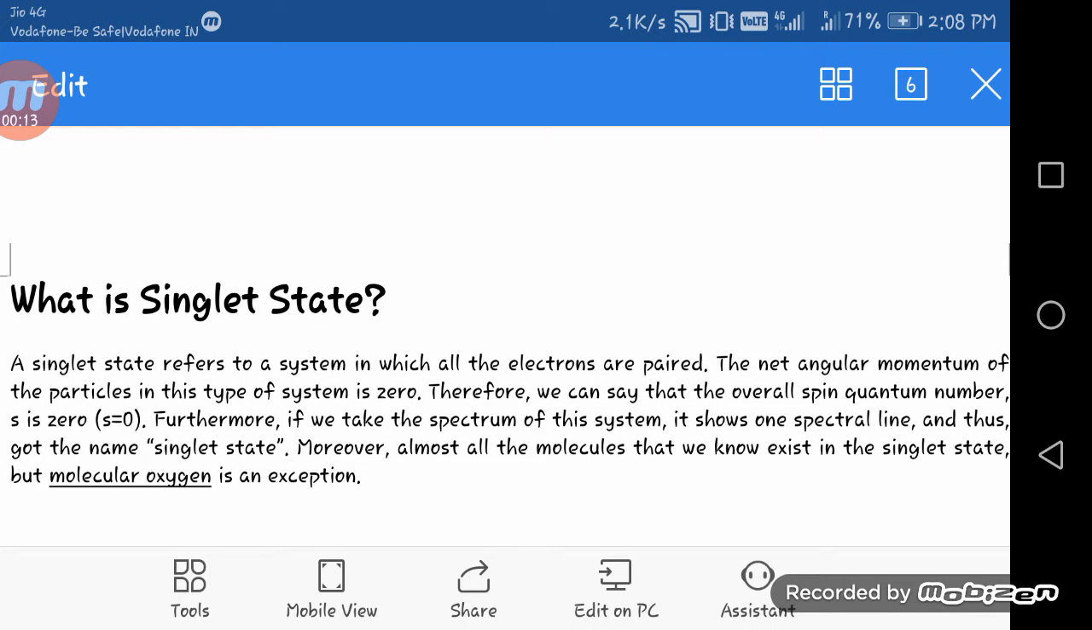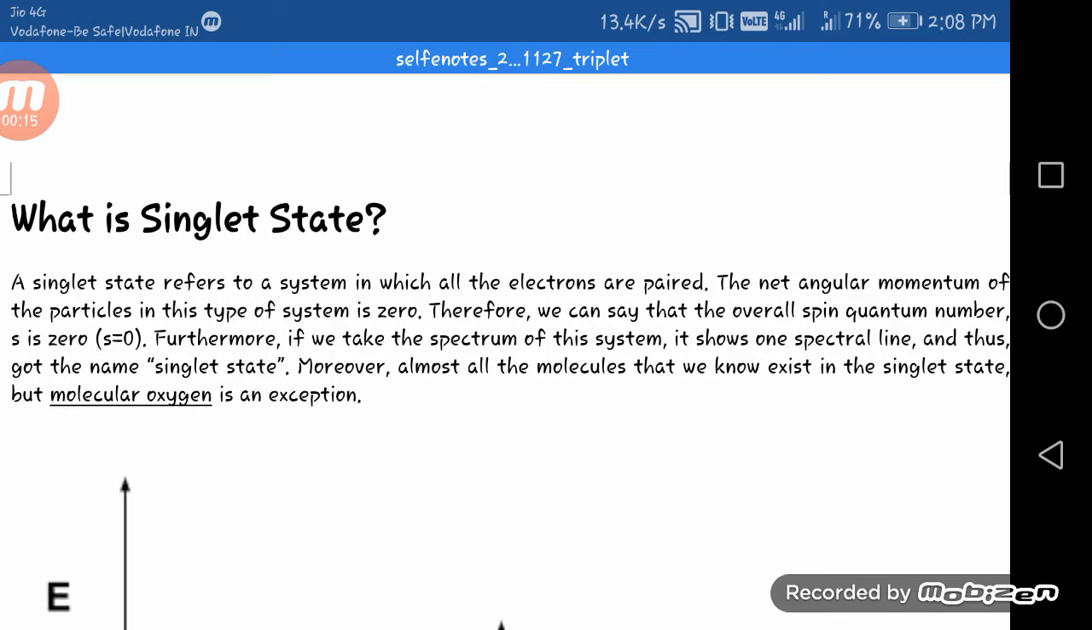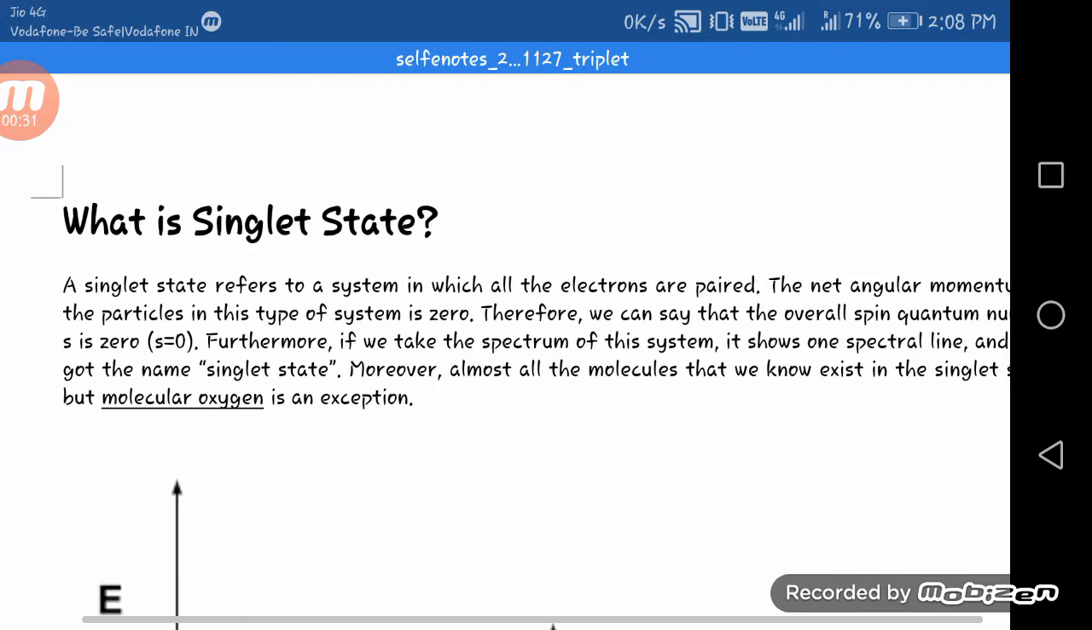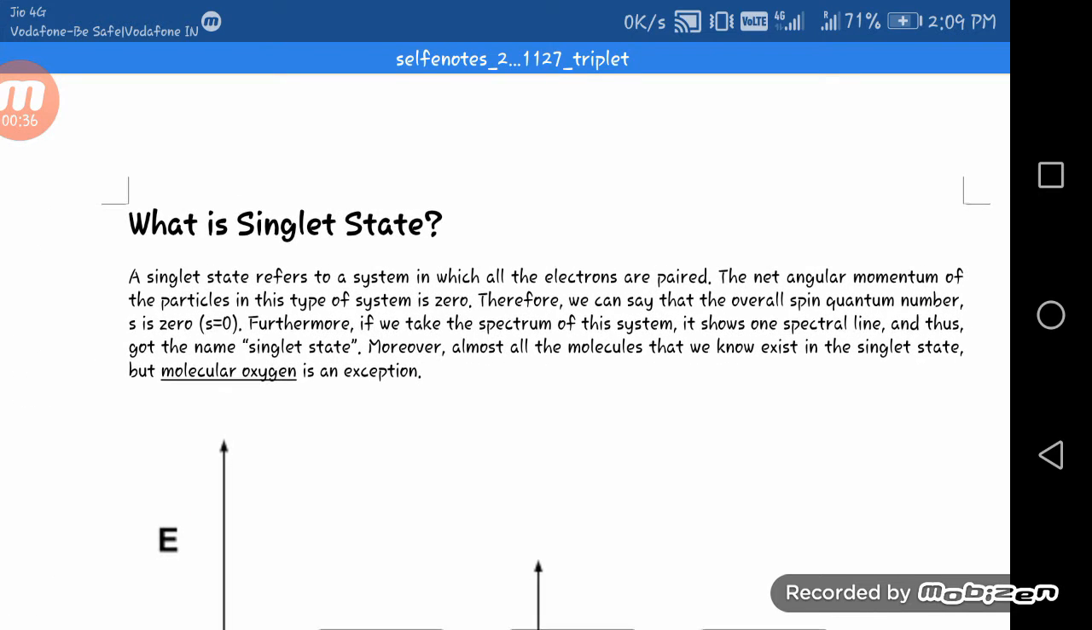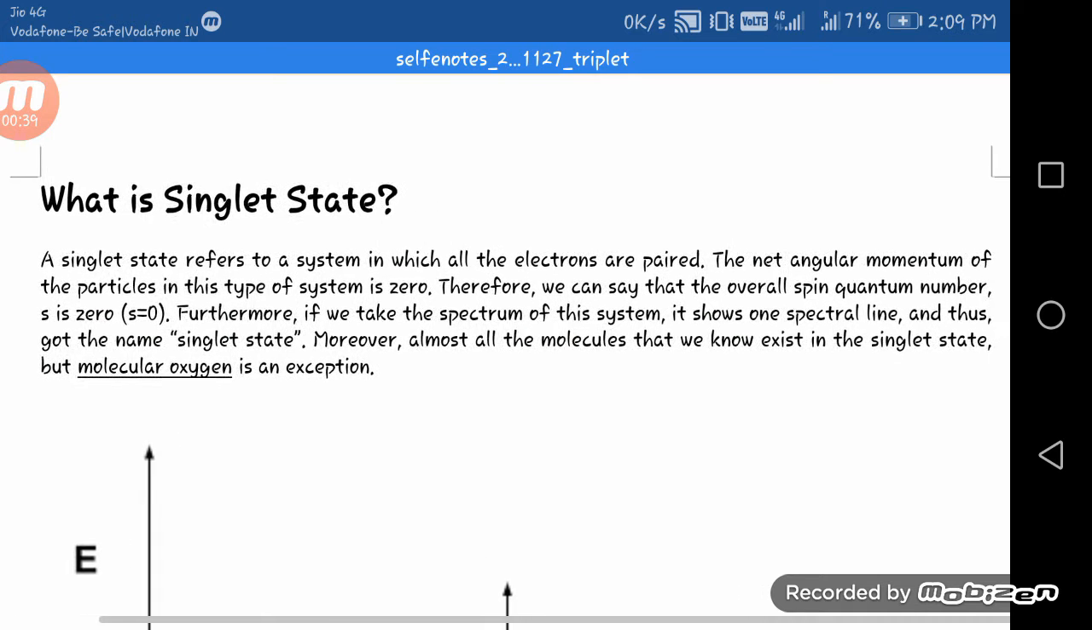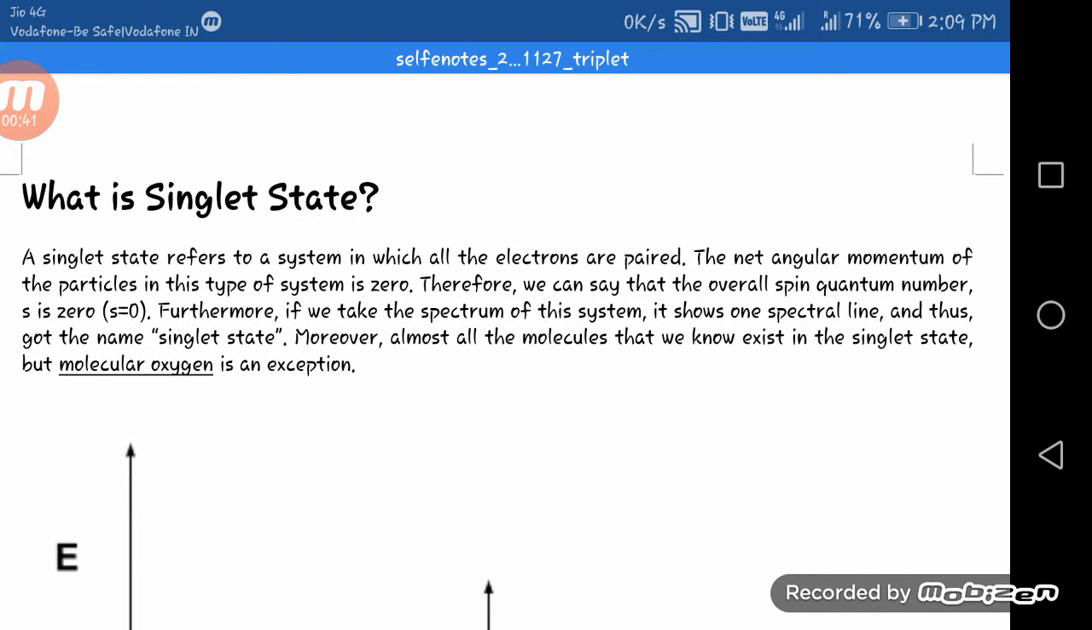Today we will study what a singlet state is. A singlet state refers to a system in which all electrons are paired. The net angular momentum of the particles in this type of system is zero. Therefore, we can say that the overall spin quantum number S is zero. Furthermore, if we take the spectrum of this system, it shows one spectral line, and thus it got the name singlet state.